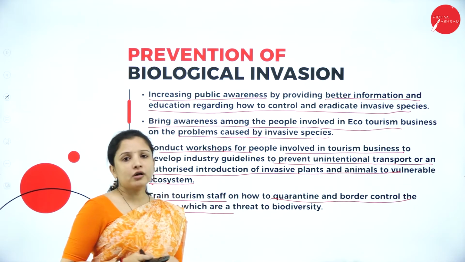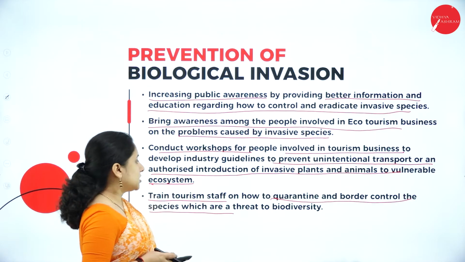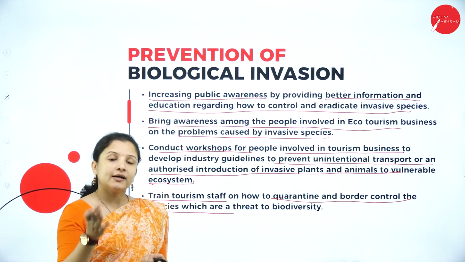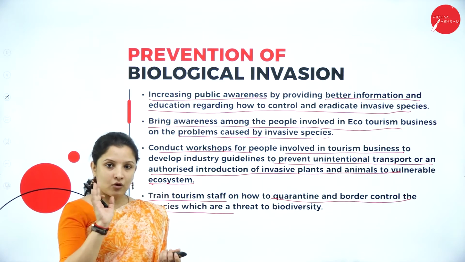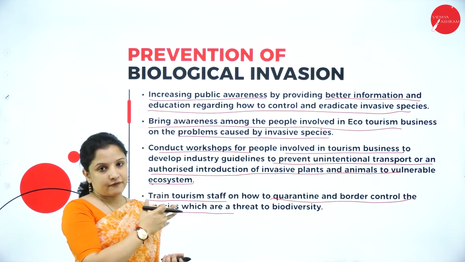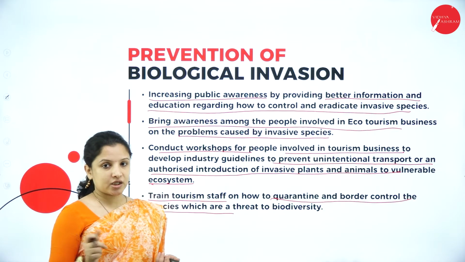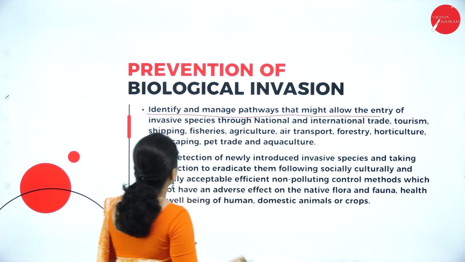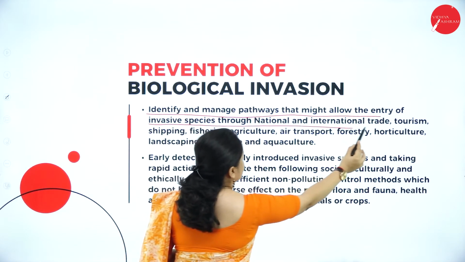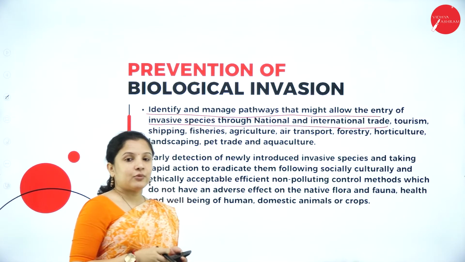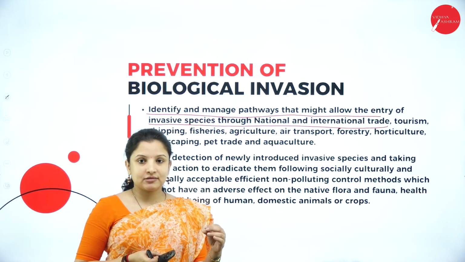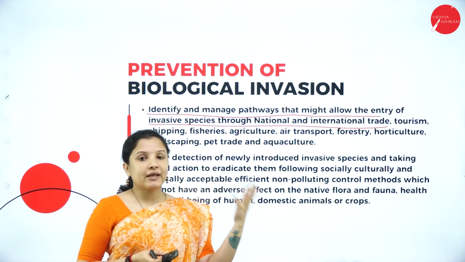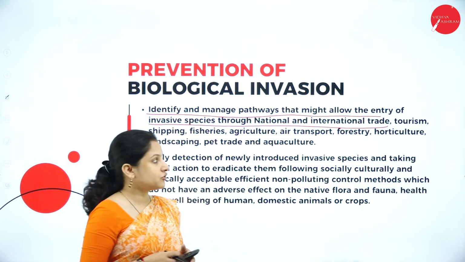So that is how quarantining of plant and animal species has to be done, so that if they find out that they may be a threat to biodiversity in the future, it is better to avoid planting or using or introducing those foreign species or alien species into a particular country. Next is to identify and manage pathways that might allow the entry of invasive species through national and international trade. That is why there should be very strict checks done in airports as well as in ship ports, so that alien species will not unnecessarily enter into the country.